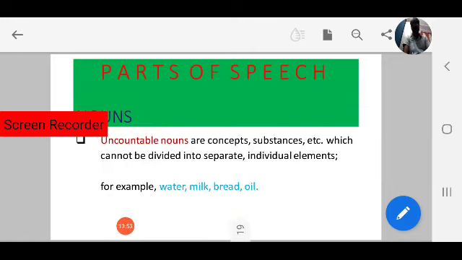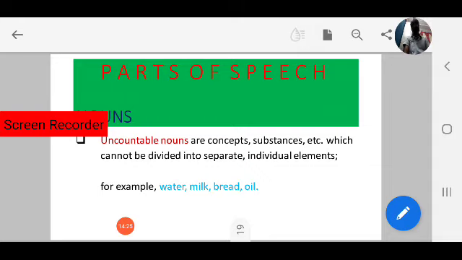Let's move to uncountable nouns. Uncountable nouns are concepts, substances, etc., which cannot be divided into separate individual elements. Always keep in mind, uncountable nouns cannot be divided into separate individual elements. For example, water, milk, bread, oil. We can't count like one water, two water, three waters, or one milk, two milk, three milk.